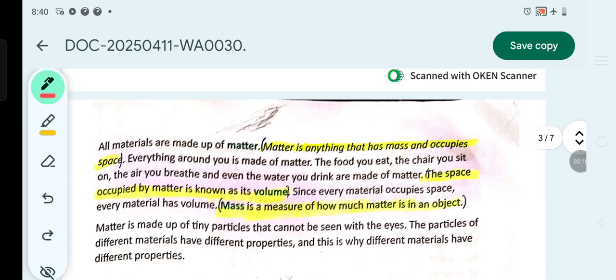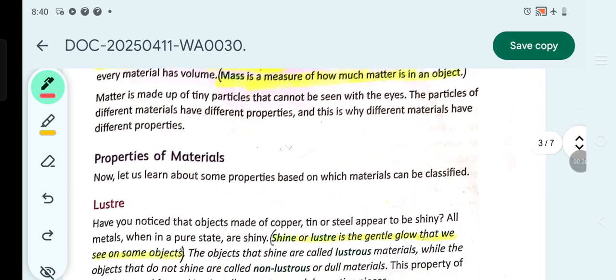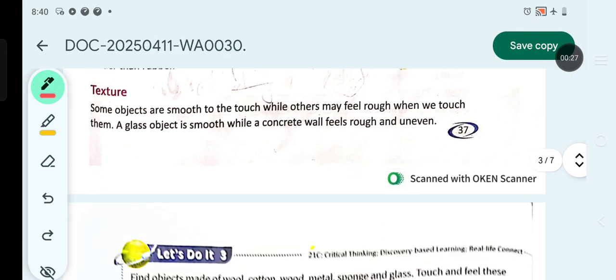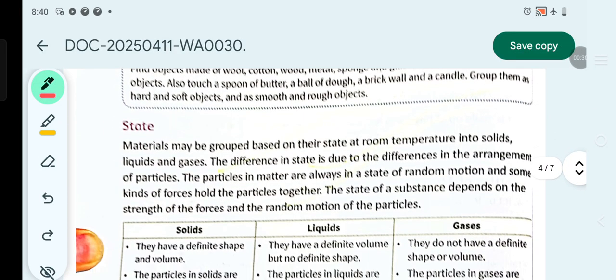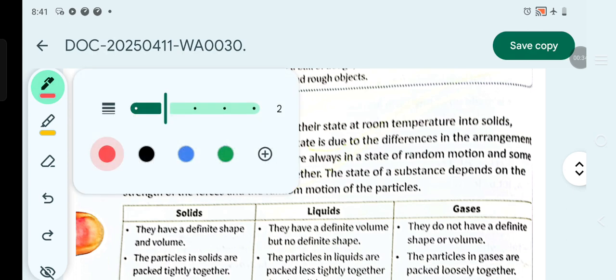So we were here, about the properties of matter. We were studying the properties of matter, what is matter and all about that. Now the next thing we are going to do: we have learned what is texture. So now let's study and discuss what is state.